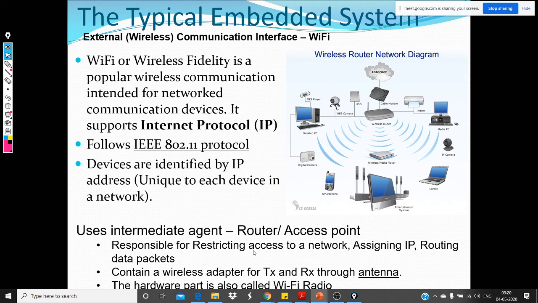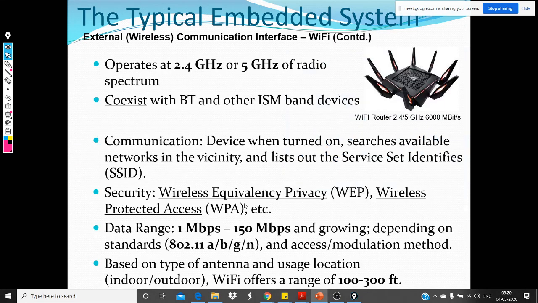So the router is responsible for restricting access to the network, assigning the IP, routing data packets, all these things, and it contains a wireless adapter, and the transmission and reception happens through the antenna. And of course, we know the antenna in the router. The hardware part is also called the Wi-Fi radio. So the hardware part of the router is called the radio part of it. It operates at 2.4 gigahertz or 5 gigahertz.